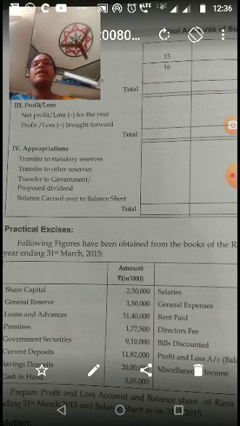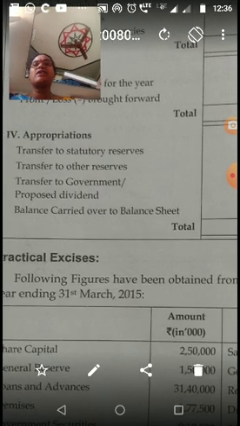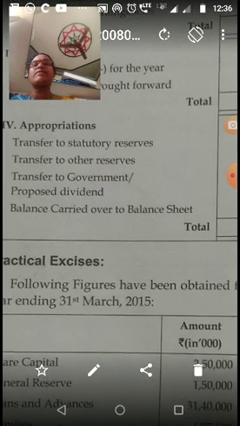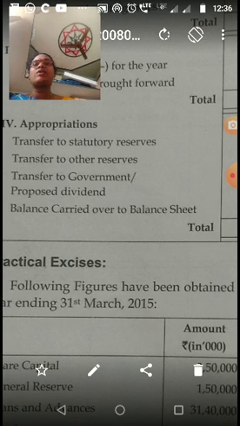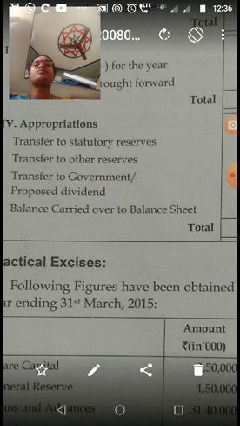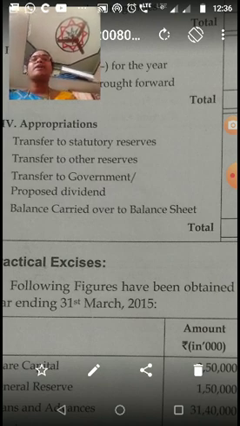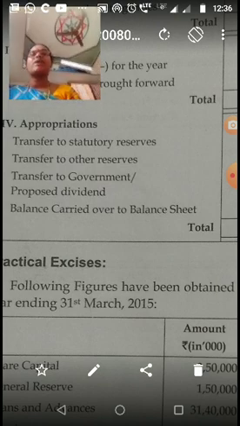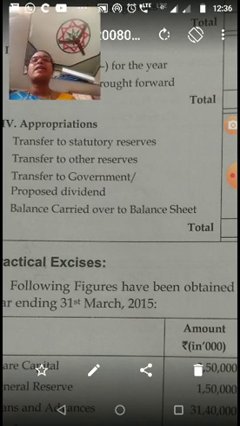Net profit for the year, net profit brought forward. Then appropriations. So what are the appropriations of a banking company? Transfer to statutory reserves, transfer to other reserves, transfer to government, proposed dividend, balance carried over to balance sheet. So these are the two pro formas, balance sheet and profit and loss account of a banking company.